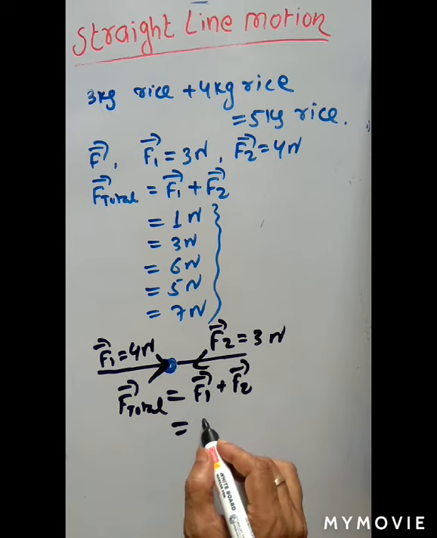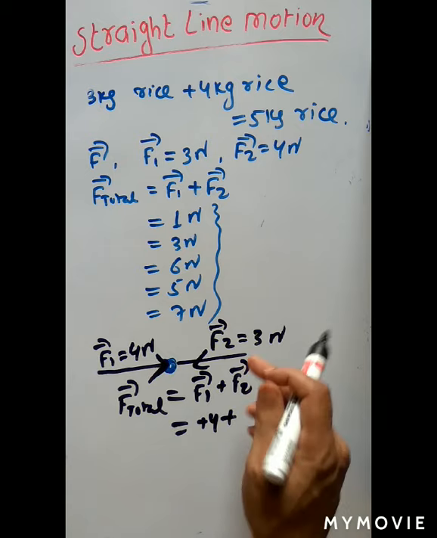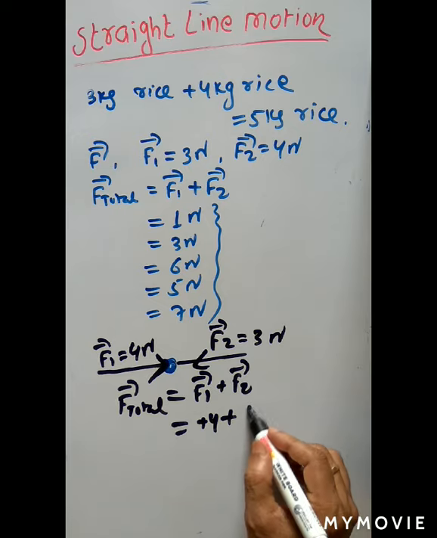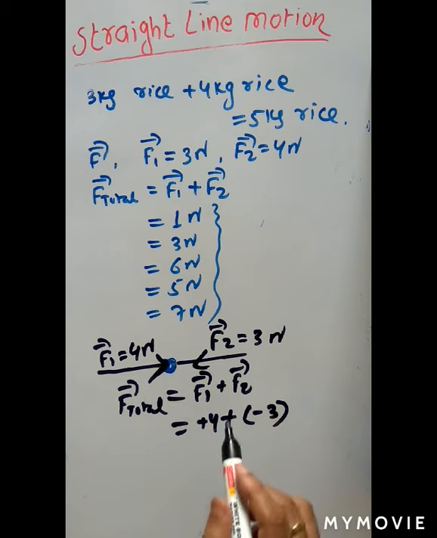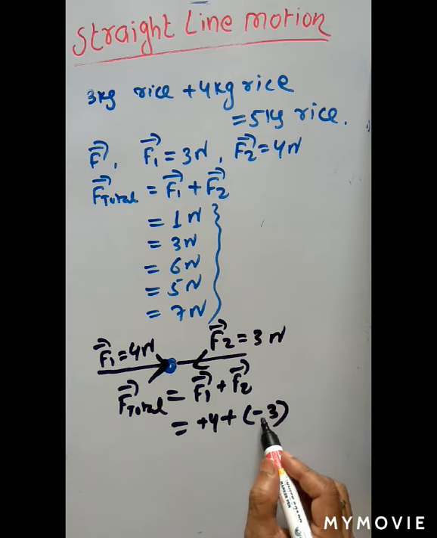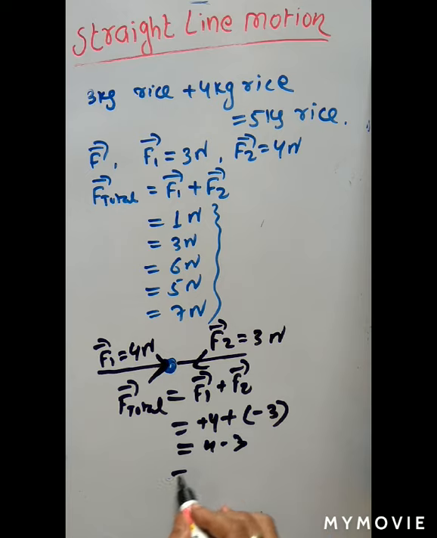But one force is towards right. If towards right is taken to be positive, plus the second force, it is 3 Newton acting towards left. Left is taken to be minus 3 because it has direction. So according to the direction, you have to give the sign. For right side, you take positive. For left side, you take negative. So 4 plus minus 3 is how much? 1 Newton. So here total force acting on the body is 1 Newton.